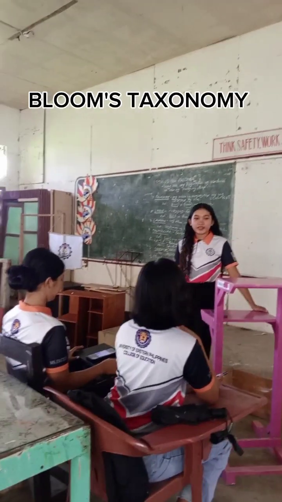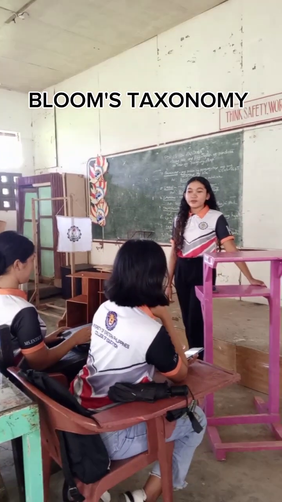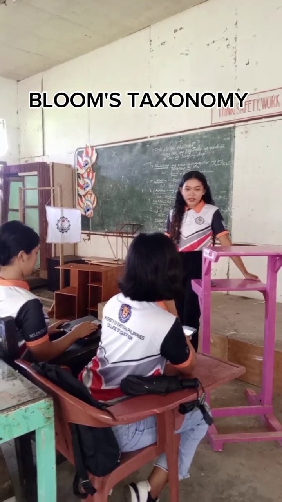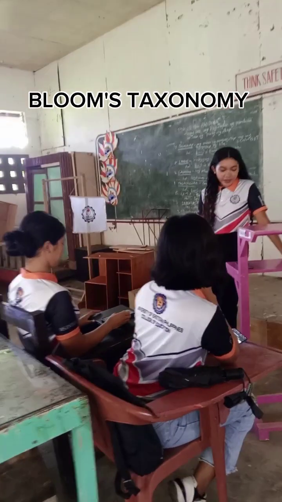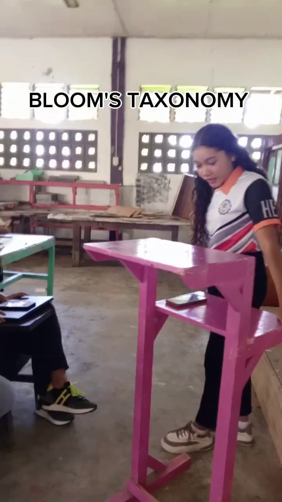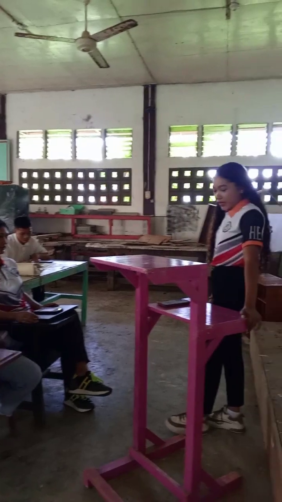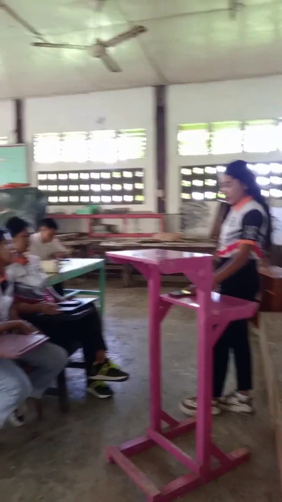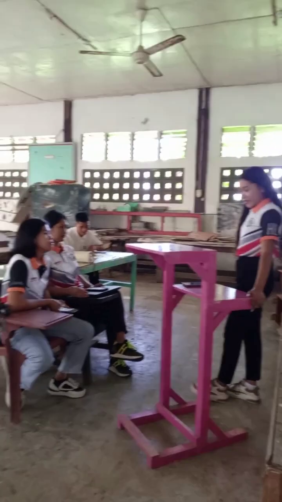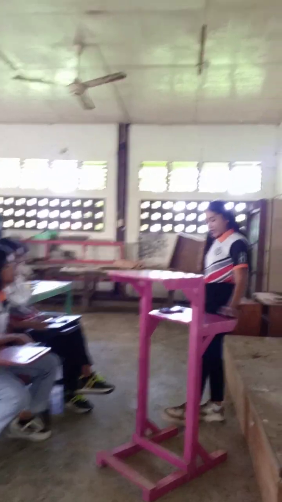The topic that I will discuss today is about the Bloom taxonomy. Bloom taxonomy comprises three learning domains: the cognitive, affective, and psychomotor, and assigned to each of these domains is a hierarchy that corresponds to different levels of terms.